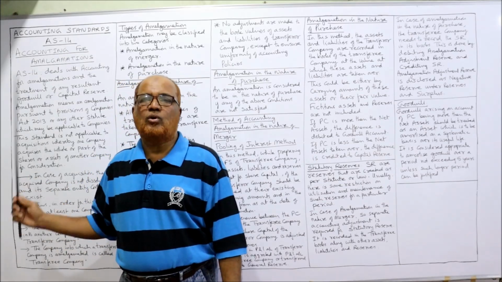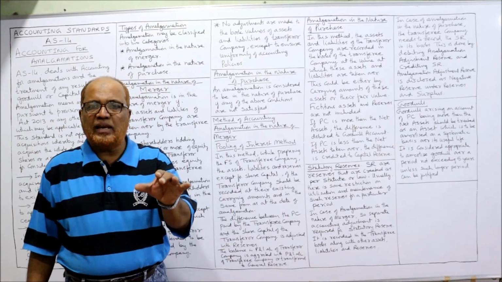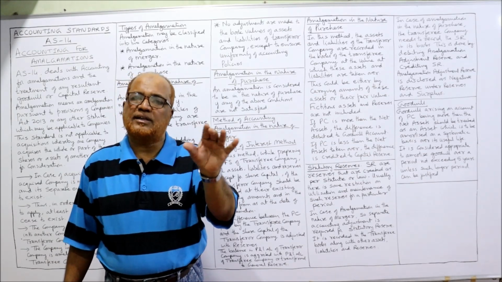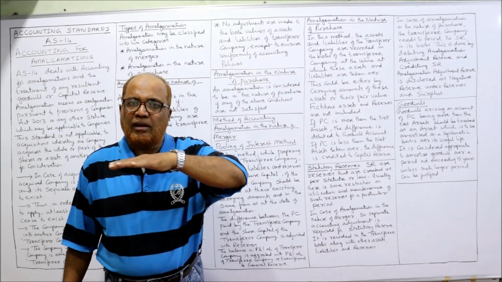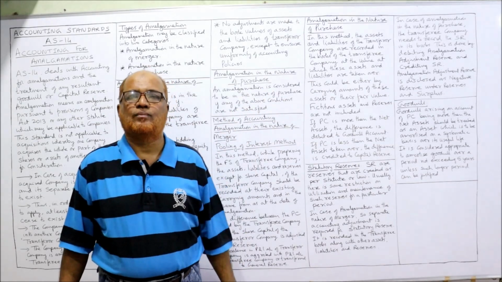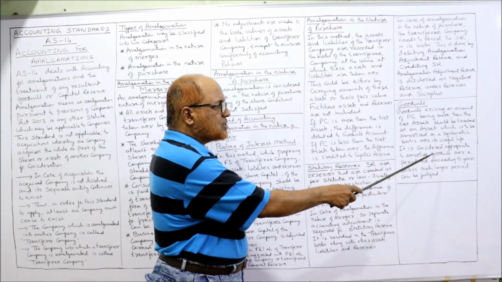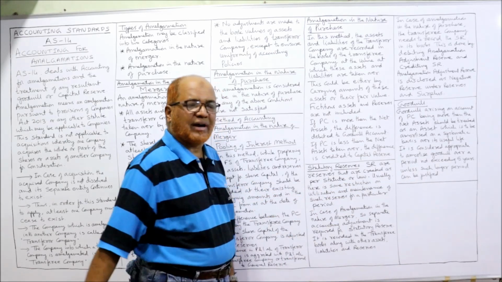So what AS14 says is, if goodwill is arising on account of amalgamation, it should be treated as an asset and it should be written off or amortized over a period of time. It is considered appropriate to amortize goodwill over a period not exceeding 5 years.